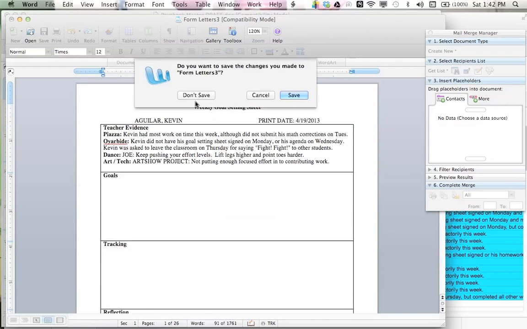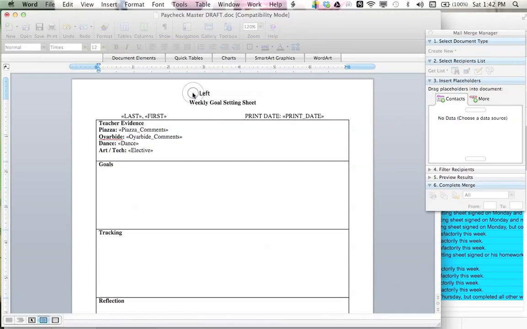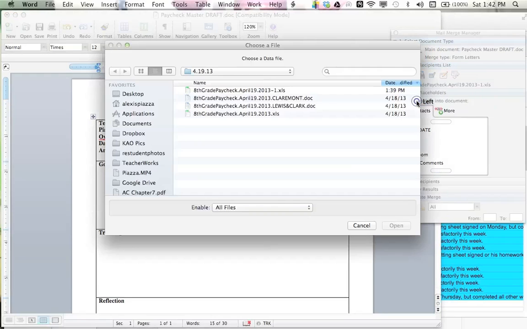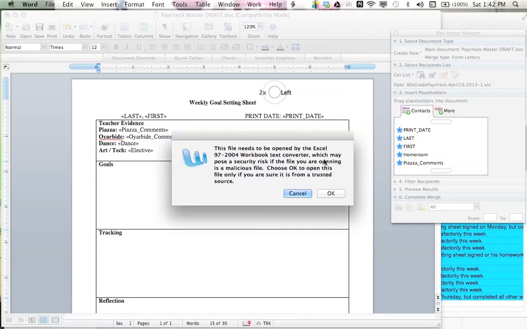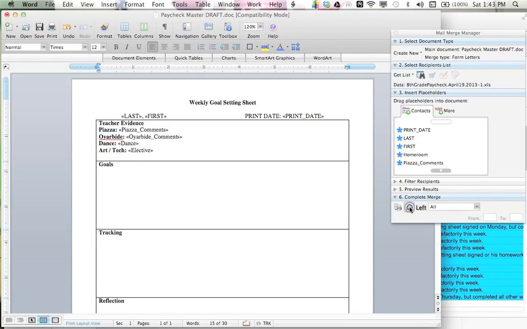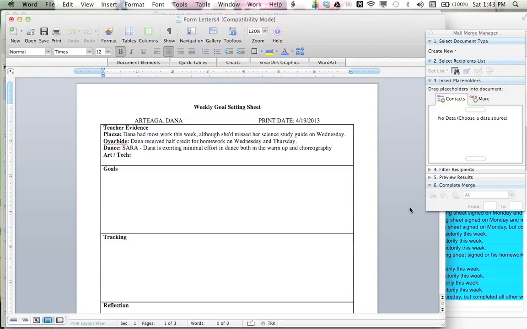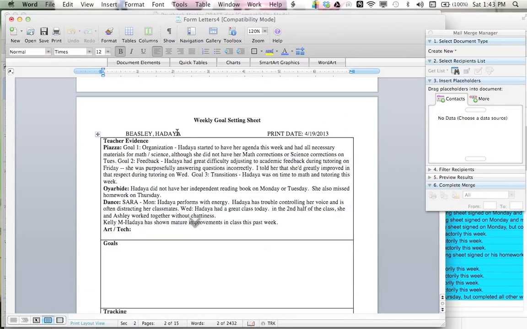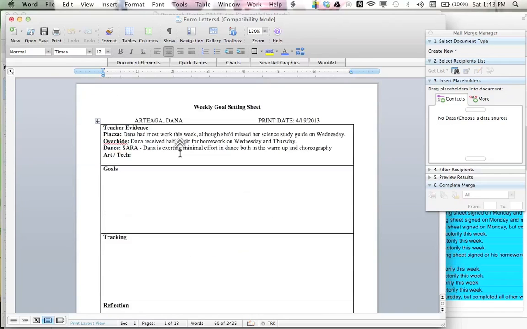I'm not done because I have to do it again for the opposite homeroom, so I'm going to close it, go back to this original master document, and before I merge again I'm going to get the list, open the data source again, open the same spreadsheet, but this time I'm going to switch to the other homeroom. I click that, click OK, and now when I merge it I should see the other set of students. So instead of Kevin Aguilar, it's Dana Arteaga, and then Rubith, and then Hidayah. All students from a different homeroom.